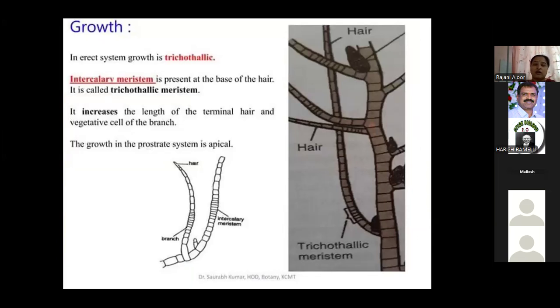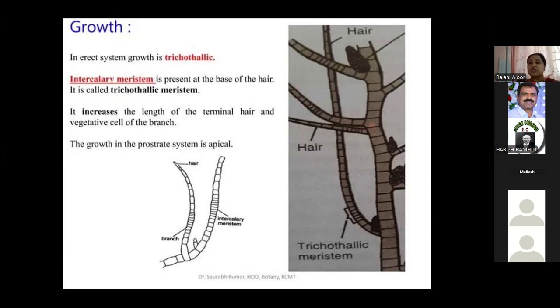And the final one, the growth of Ectocarpus. In the erect system, growth is trichothallic. This is also very important in competitive exams. Where trichothallic growth is present, same like that in Rhodophyceae also trichothallic development is there. I explained that in the previous slide. Depending on the question, you can choose the correct example. Here in Ectocarpus also, the cell growth is called trichothallic growth.